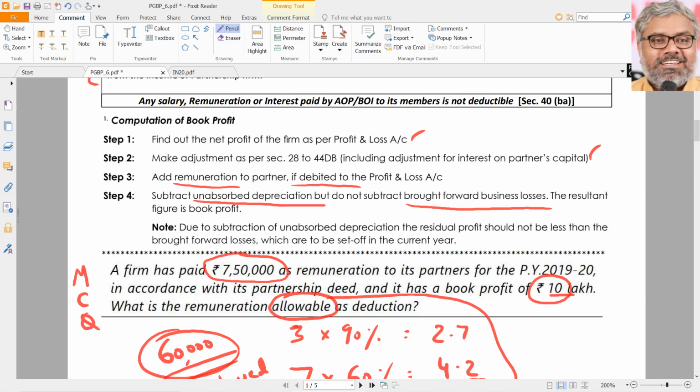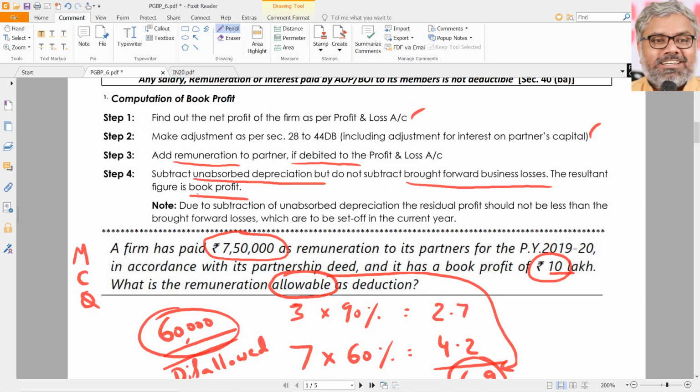We cannot adjust the brought forward business losses, but we can subtract the unabsorbed depreciation which was brought forward from earlier years. So that is another twist point here. If that is given in the question, you have to be careful. While calculating book profit, you should subtract unabsorbed depreciation but not unabsorbed business loss. Whatever the resultant is after following these 4 steps, that figure is called book profit.